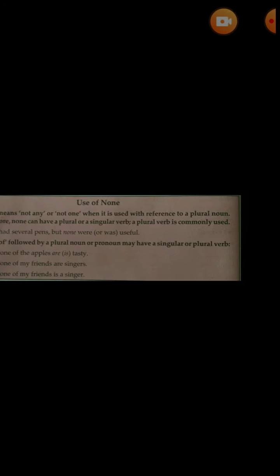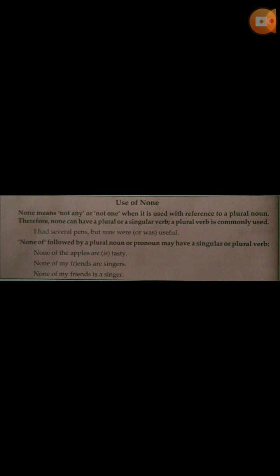For example, each of the boys was given a book. In this sentence, we may think that boys is plural, so we must use the plural verb. But that is wrong. We must use was, because here boys is not the subject. The subject is each. Each of the boys was given a book.